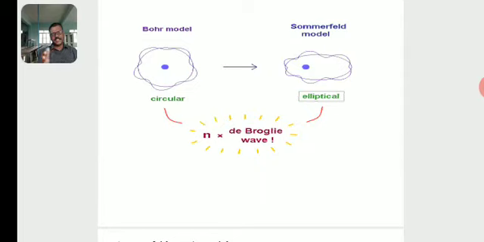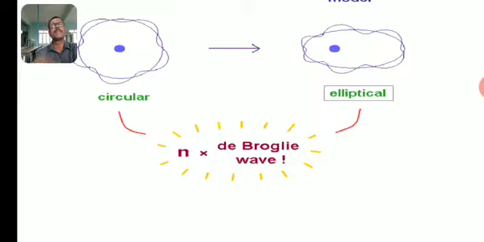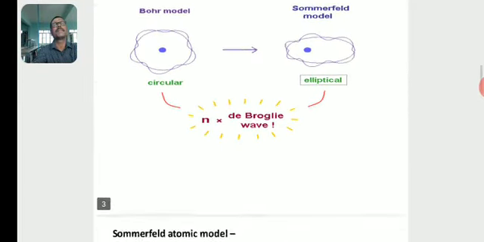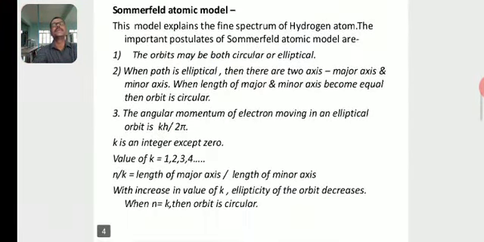The left diagram indicates Bohr's model, the right diagram indicates Sommerfeld's model. The Sommerfeld atomic model explains the fine structure of the hydrogen atom.